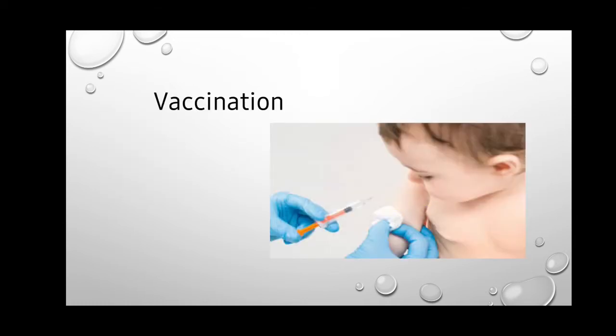Yes. And vaccination is very important. Here we can see a person injecting a child with a vaccine to protect him or her from a disease. So mainly vaccines are available for diseases like polio, cholera, typhoid, jaundice. The vaccines are available for such diseases so that they are going to save us from getting those diseases.